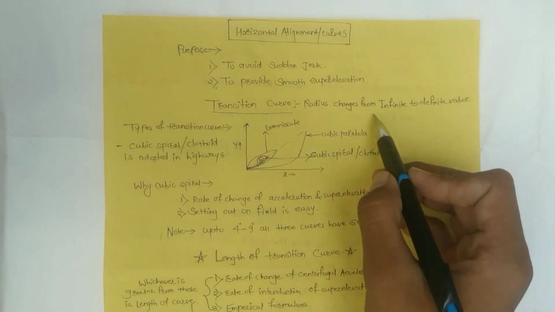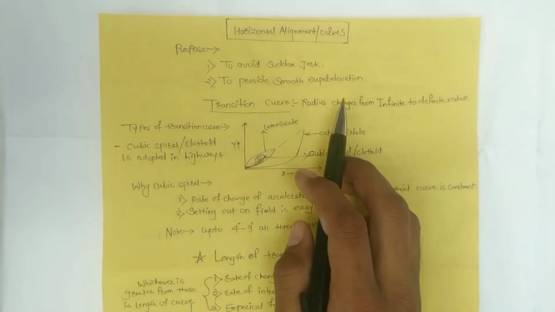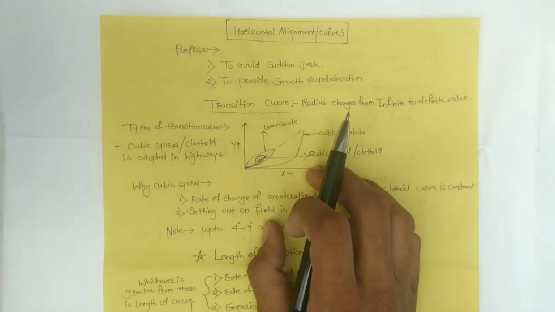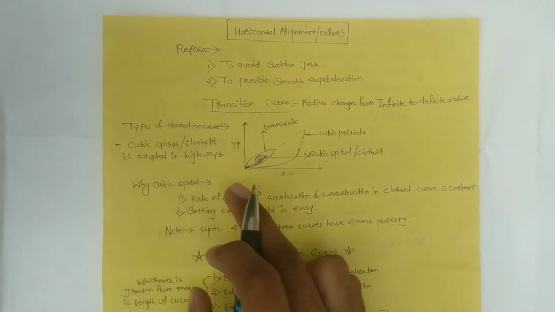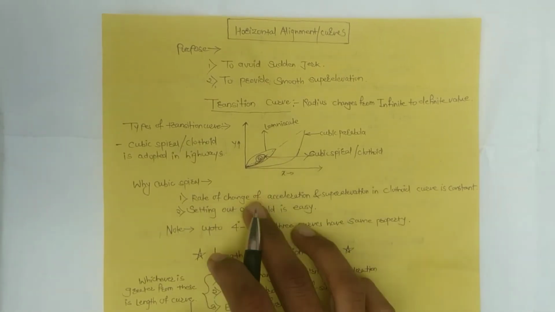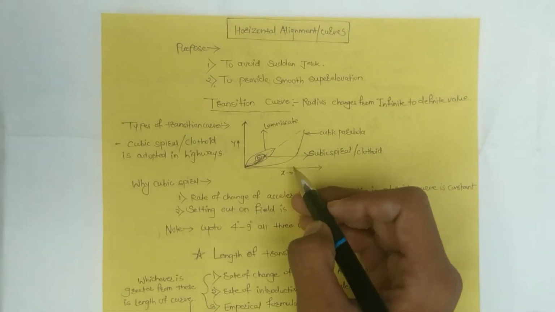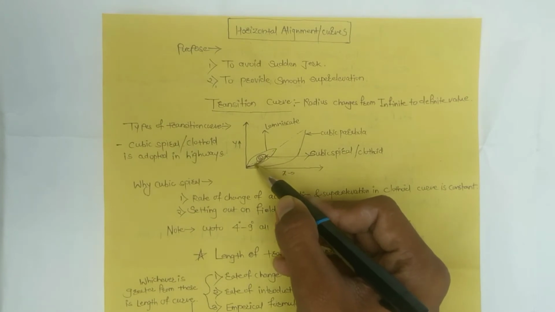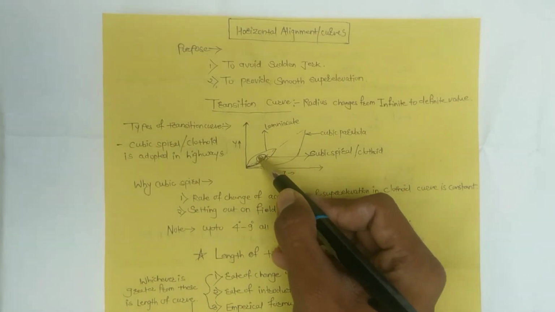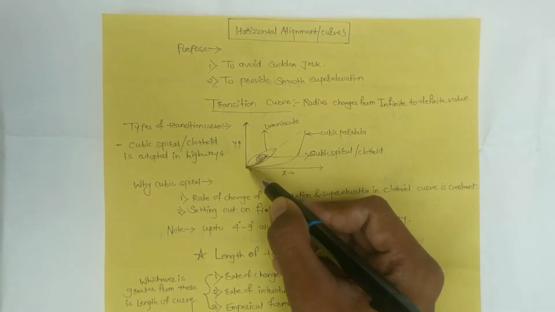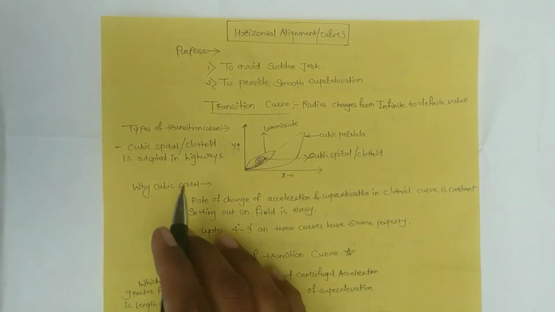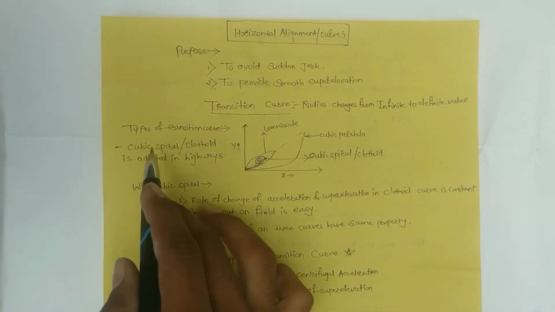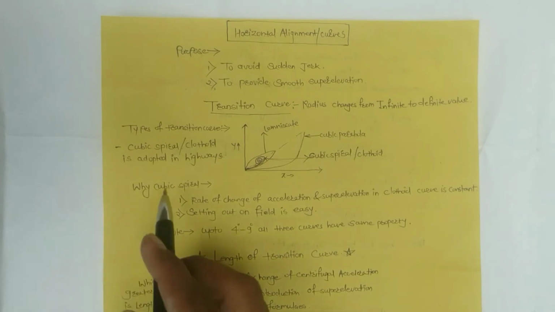Transition curve. The radius changes from infinite to a definite value, then the curve is called a transition curve. Types of transition curves. Here we can see that there are 3 types of transition curve. First is cubic spiral or clothoid, that is spiral in nature. Next one is lemniscate curve, and third one is cubic parabola. These are the 3 types of transition curve.